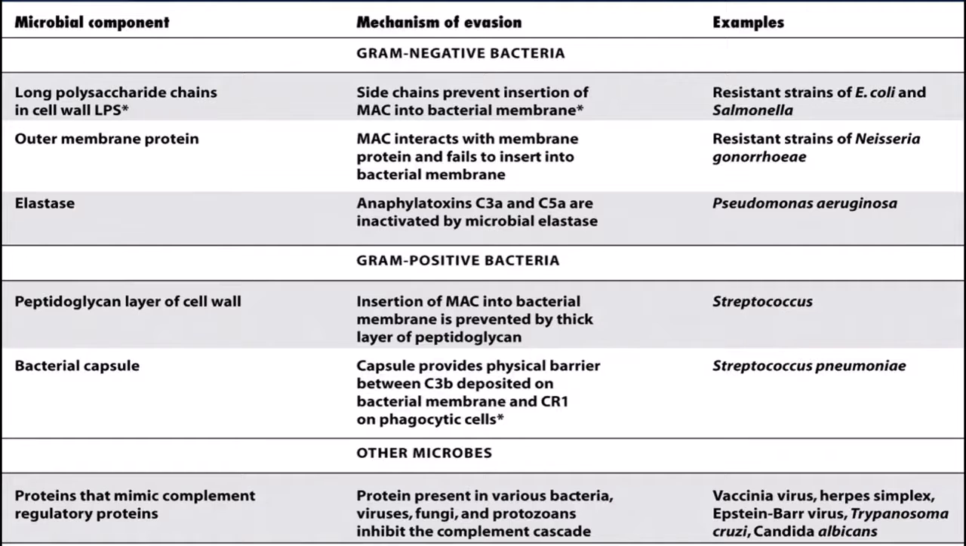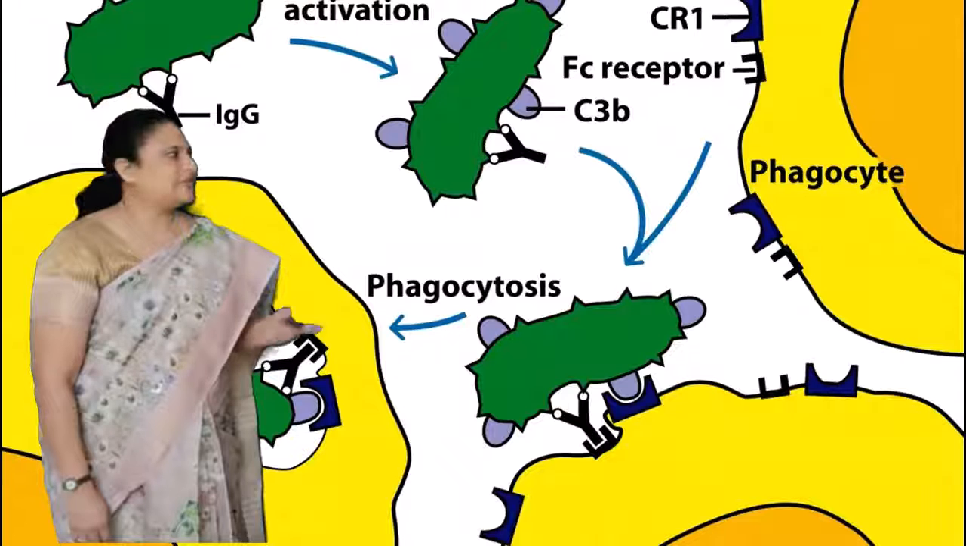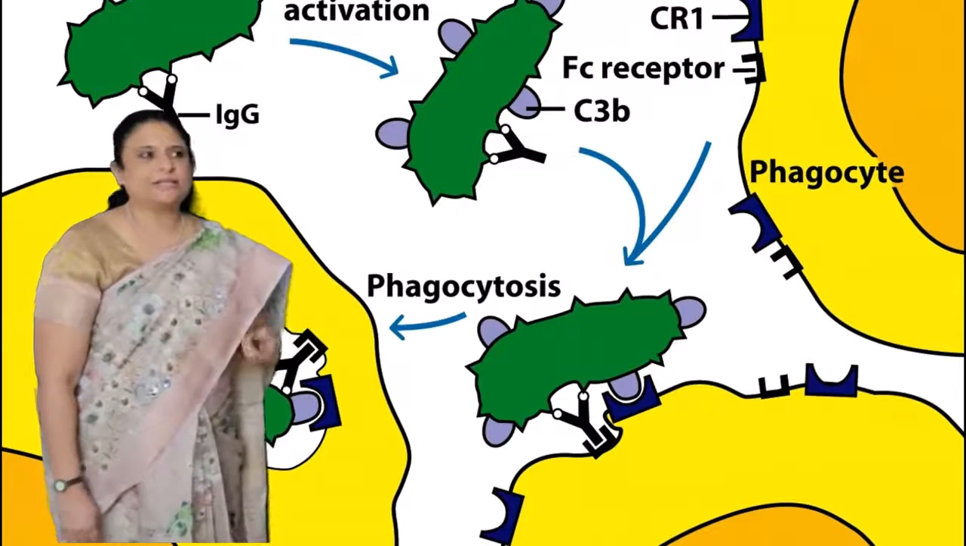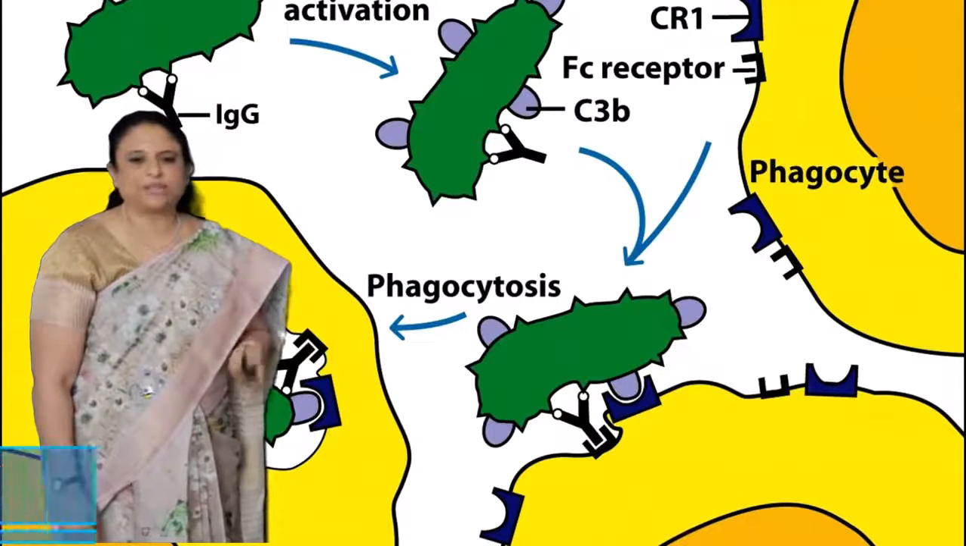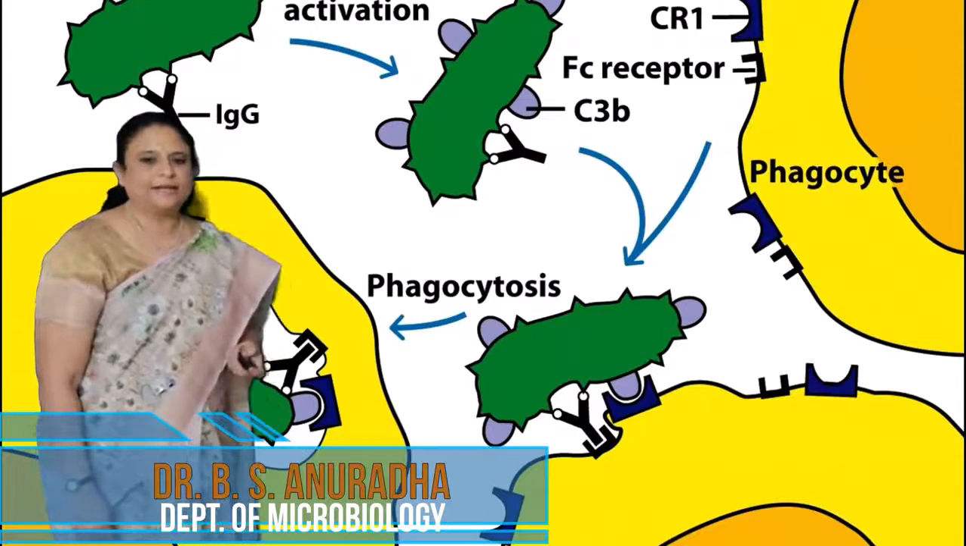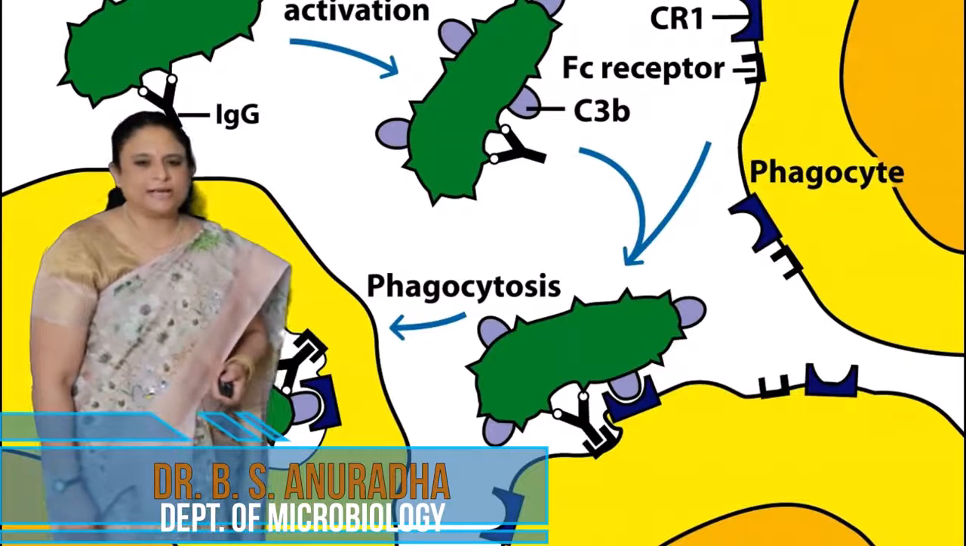Coming to other microbes, there are proteins which mimic the complement regulatory proteins. Proteins present in various bacteria, viruses, fungi and protozoa inhibit the complement cascade, like in Vaccinia virus, Herpes virus, Epstein-Barr virus, Trypanosoma and Candida albicans. So this is how the activation of complement takes place. You can see IgG is initiated. The presence of IgG activates our complement system. You can see C3b convertase coming there, and then finally phagocytosis of the bacteria takes place.